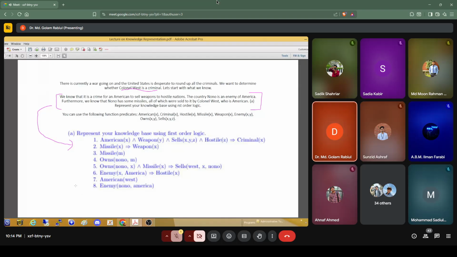So if x is American, and y is a weapon, and x sells y to g, where g is maybe some nation, and g is hostile, because it's a crime to sell weapons to a hostile nation, if those are the conditions, then we can determine that x is a criminal.